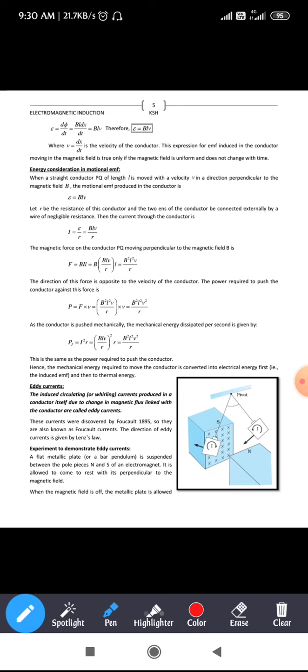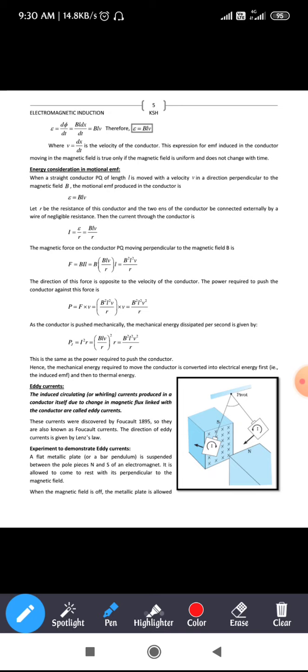So in order to move this conductor, we need to apply some force, or we need to do some work, which is expressed as the power required to push the conductor against this force. That is nothing but the power required to move this conductor against the force, given by P equal to F into V. Substituting the value of F, you are going to get P as B square L square V divided by R into V, that is equal to B square L square V square divided by R.